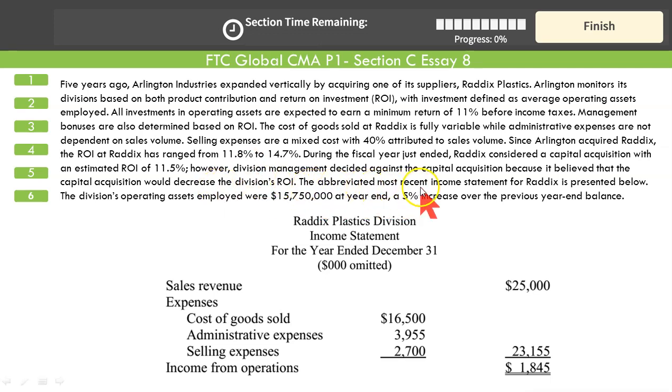Now, the abbreviated most recent condensed income statement, just giving you the main items of the income statement. So the abbreviated or condensed most recent income statement for Redix is presented below. The division's operating assets employed is 15.75 million at year end, a 5% increase over the previous year. These assets represent a 5% increase over the last year. We'll discuss all this as we move along. It was just an overview. Don't worry. Sales revenue is given, cost of goods sold is given, administrative, which is all fixed, selling expenses, which are 40% variable, 60% fixed, and that's your operating income that you receive.